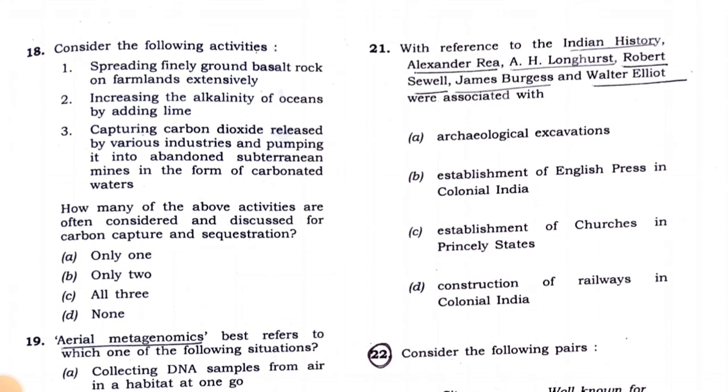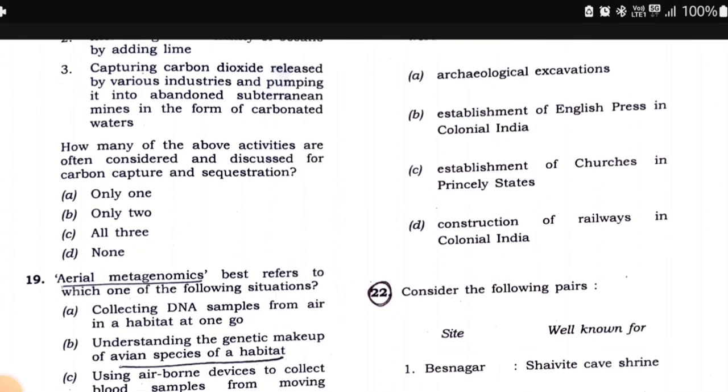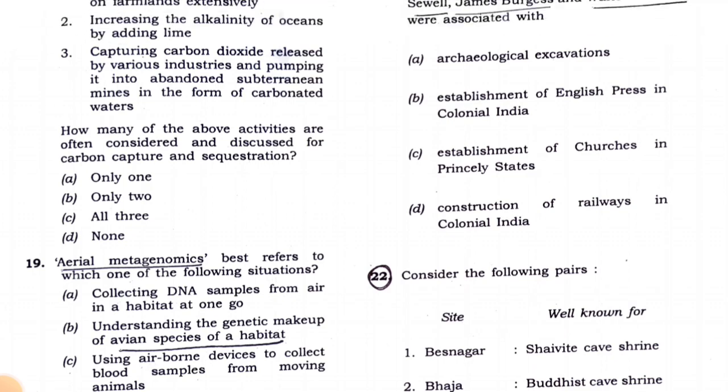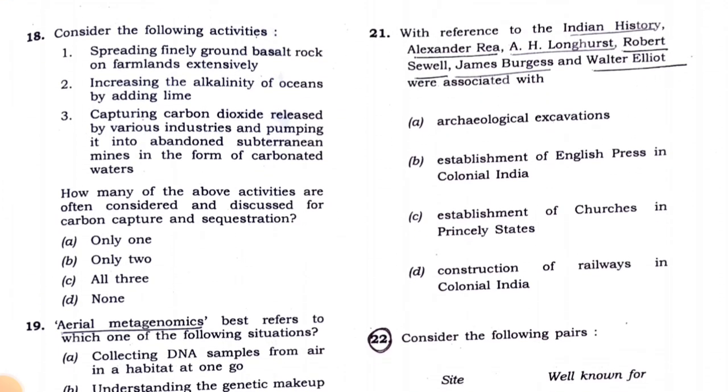Then we look at the 18th question. Consider the following activities: spreading finely ground basalt rock on farmlands extensively, increasing the alkalinity of oceans by adding lime, and capturing carbon dioxide released by various industries and pumping it into abandoned subterranean mines in the form of carbonated waters. How many of the above activities are often considered and discussed for carbon capture and sequestration?